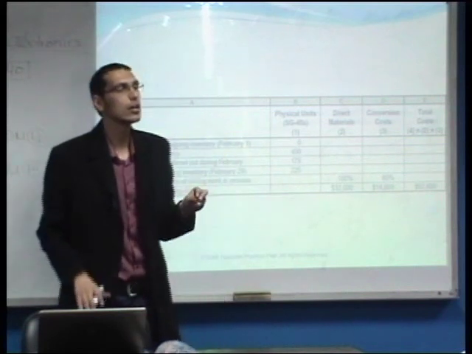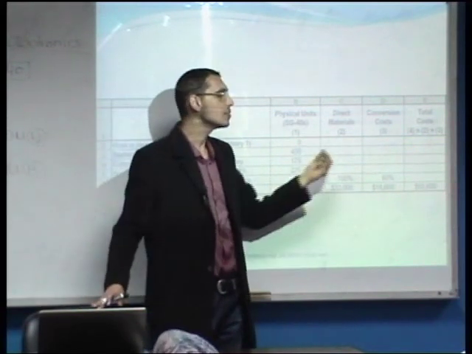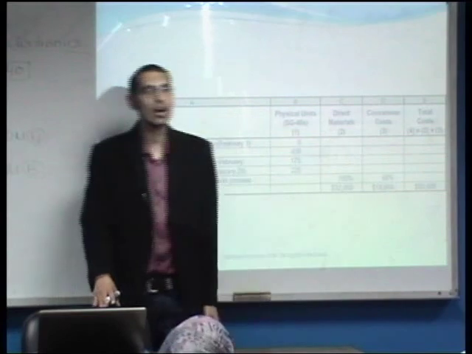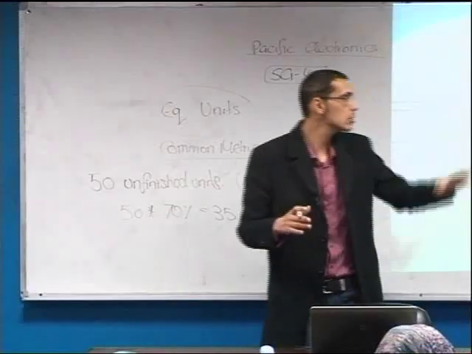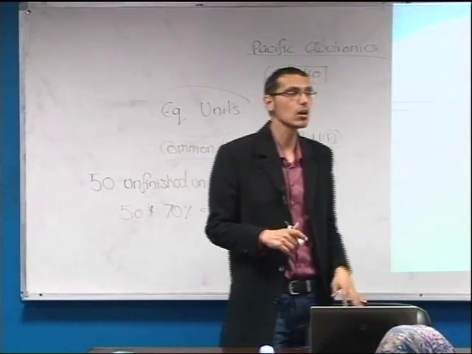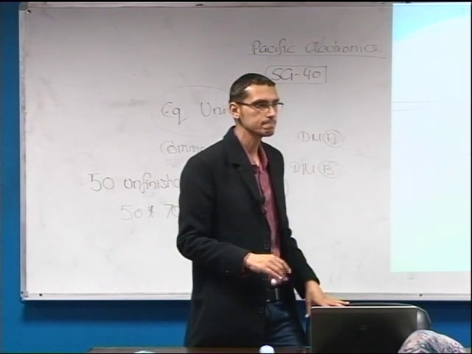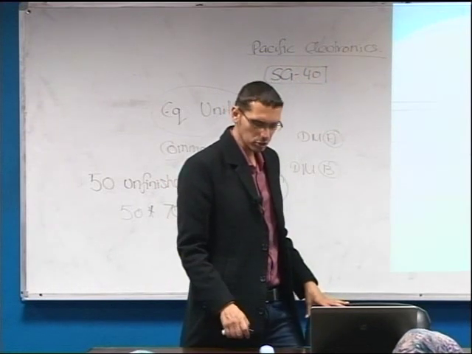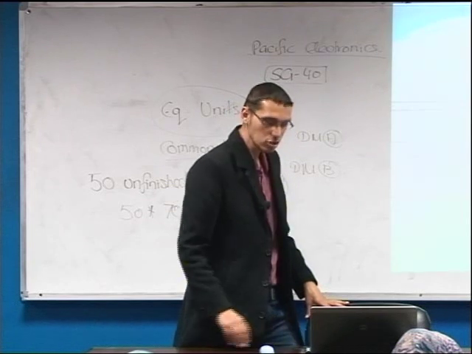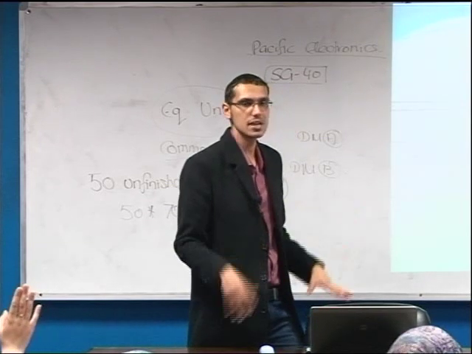The question here: how did they come up with the 60% as the percentage of completion of the work in process with regard to the conversion costs? What do you think they did in order to come up with this percentage?